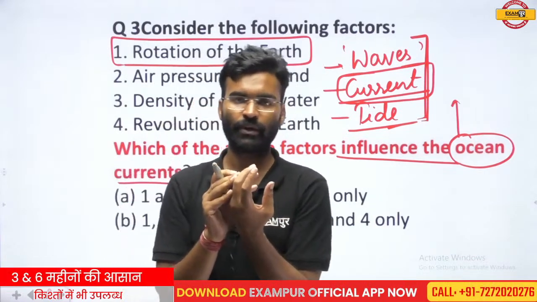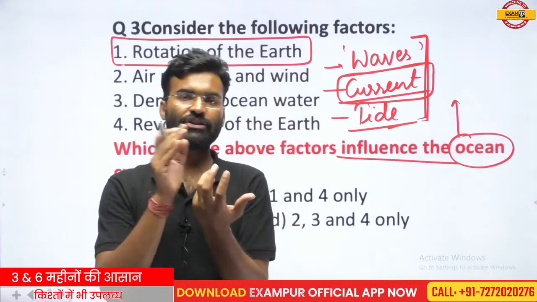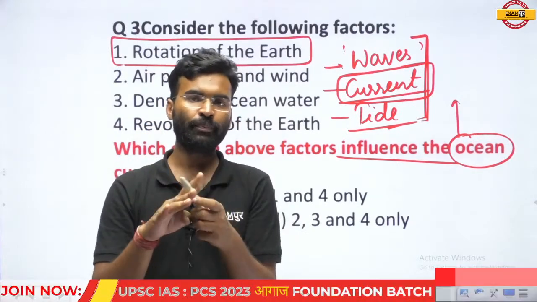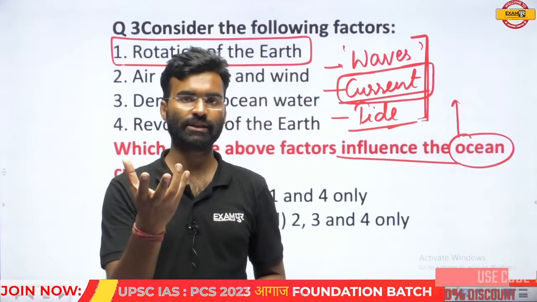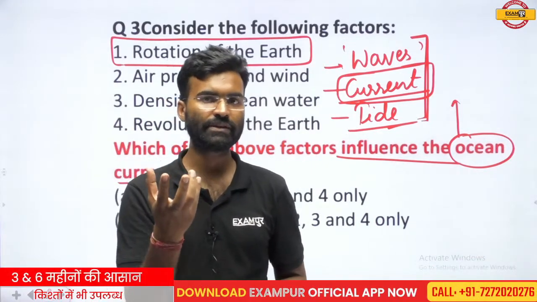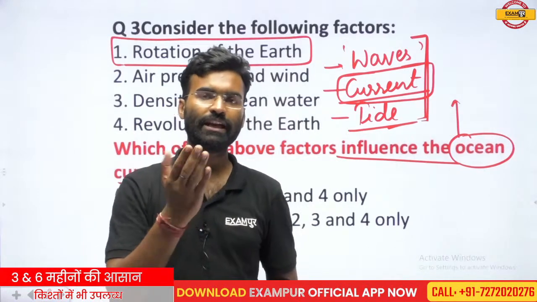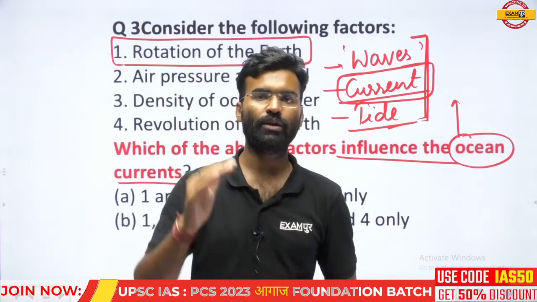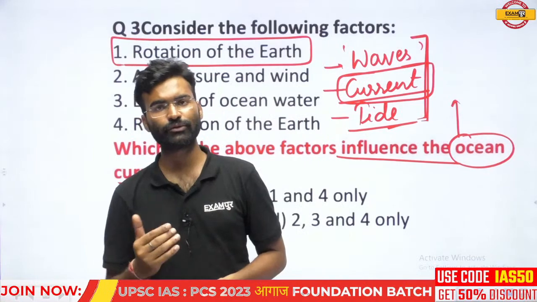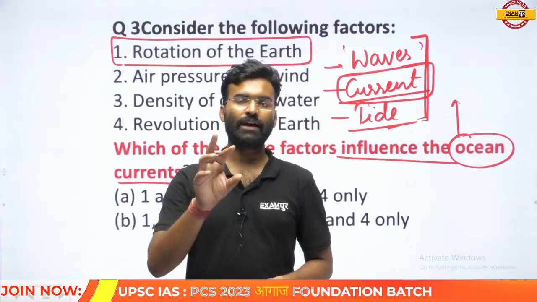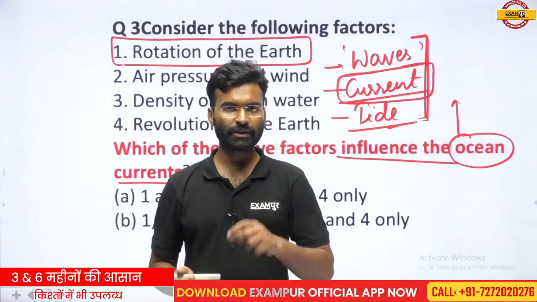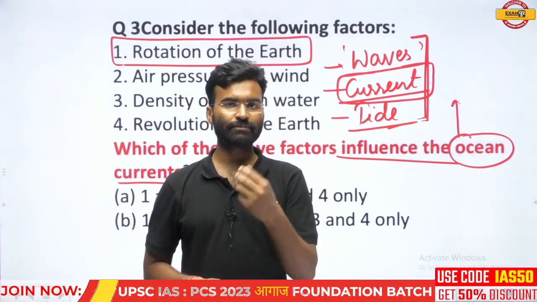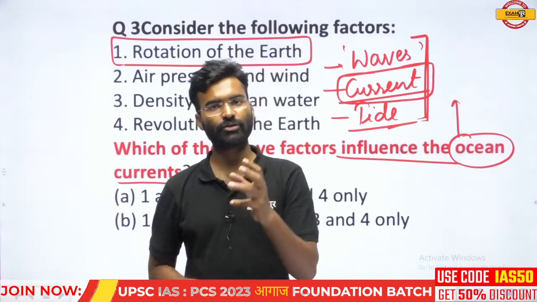So if rotation is occurring, then due to the rotation, the water bodies found on the Earth's surface start to move, because liquid has the tendency to flow. If a movement occurs, the liquid starts to flow, and that flow has an impact on the oceanic current.